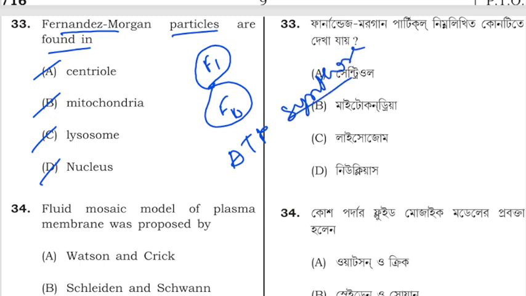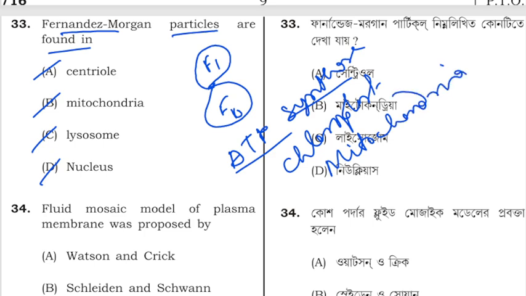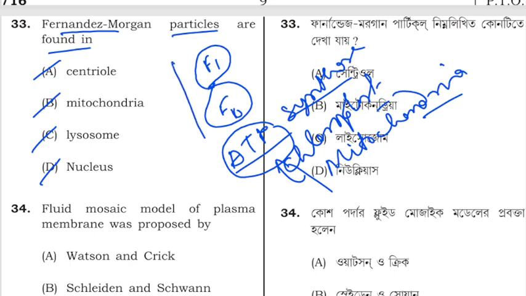In living photosynthetic organisms, chloroplast and mitochondria are involved in ATP synthesis. These two are involved in synthesis of ATP. So ATP synthesis takes place where this particle, also known as F particle, is present. So the correct option for this question is mitochondria, where this F1 particle is present.